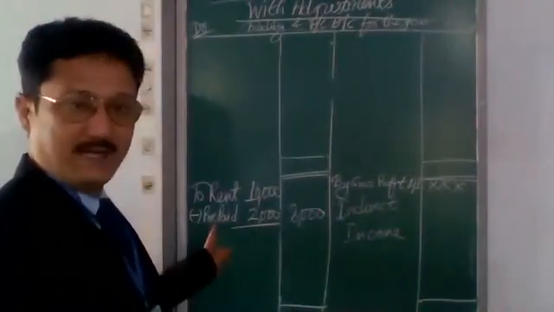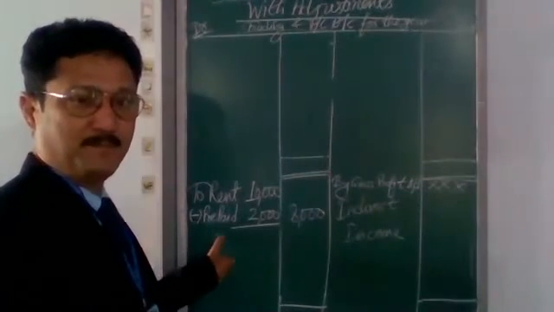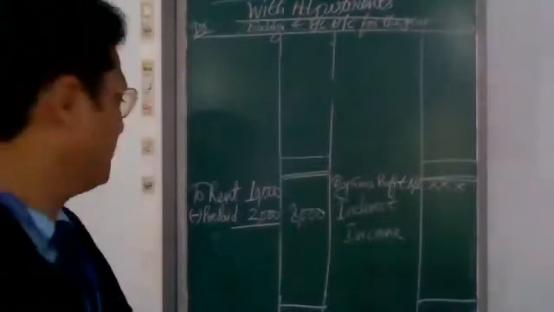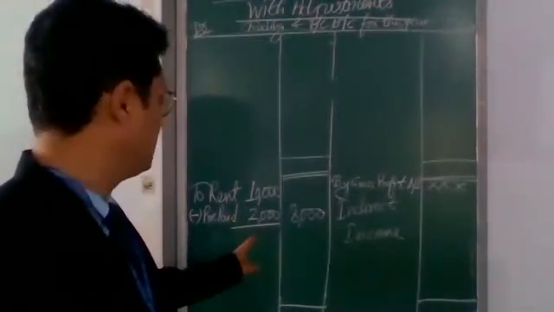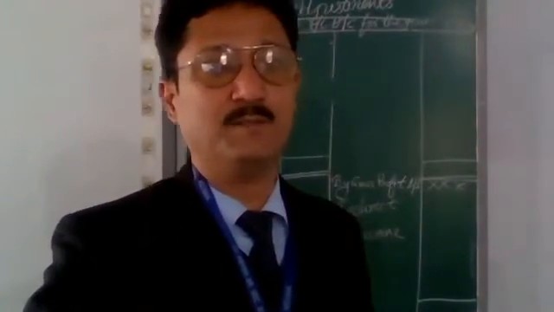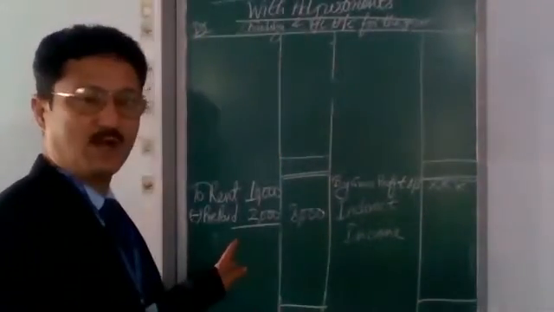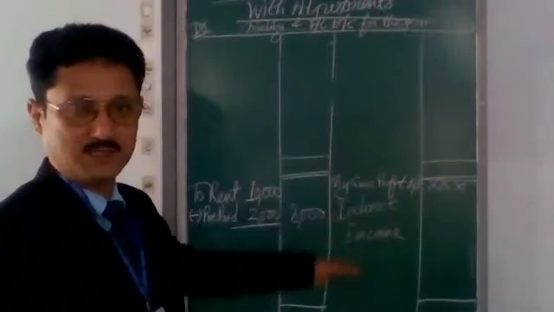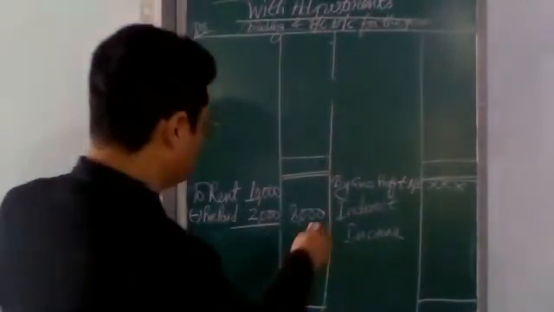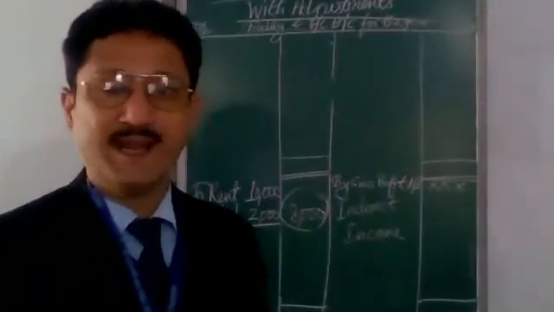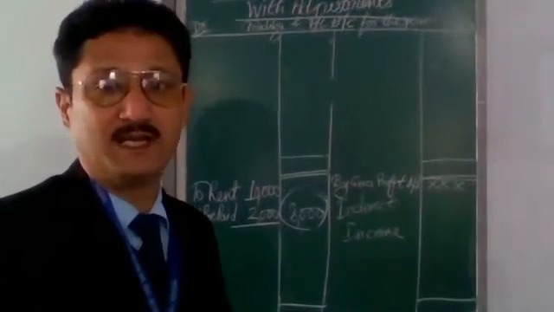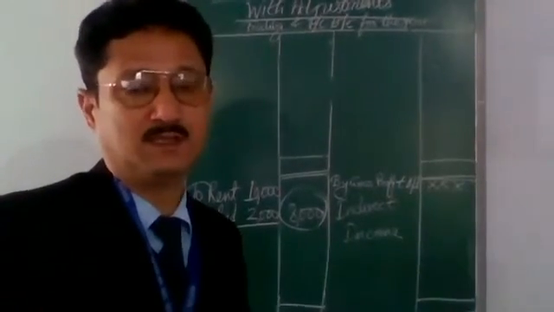Therefore, prepaid expenses are deducted from the concerned expense, and 8,000, the expense of the current year, will be shown in profit and loss account. इसके नीचे जो बना है, this is profit and loss account. So only 8,000 as an expense of rent will be shown in the profit and loss account.